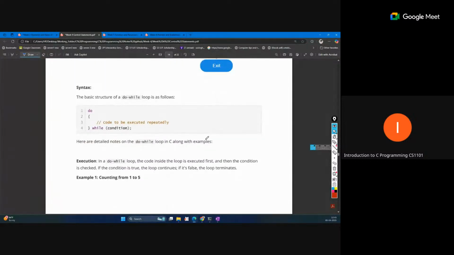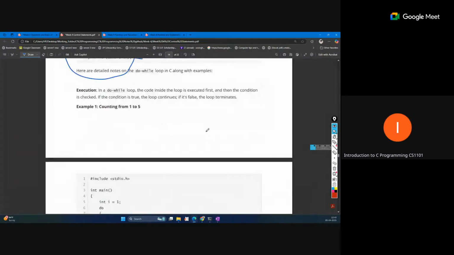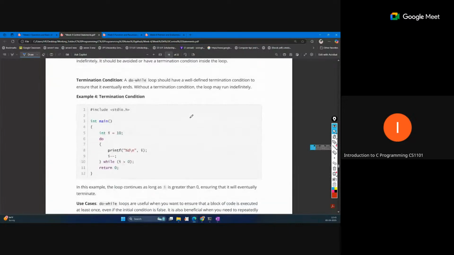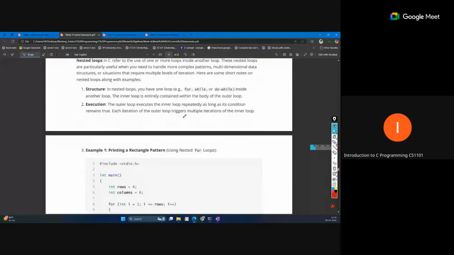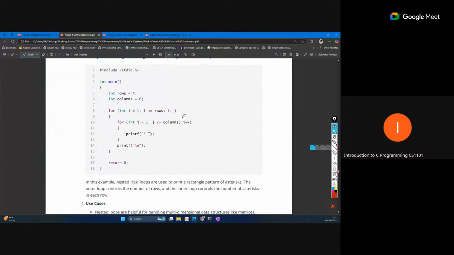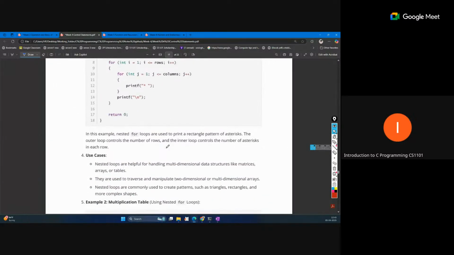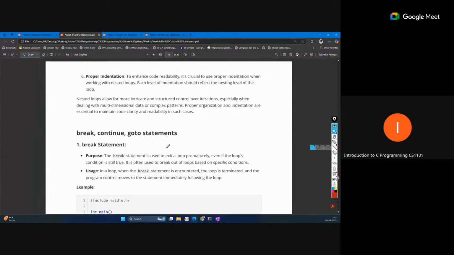First we are performing something, then we are checking the condition. If this condition is true, again we will repeat the same. So this is the only change in the do while loop. Now the nested loop is the same thing: a loop inside a loop is called a nested loop. You have seen it with a 2D array or matrix type of operation, where we use this type of thing.